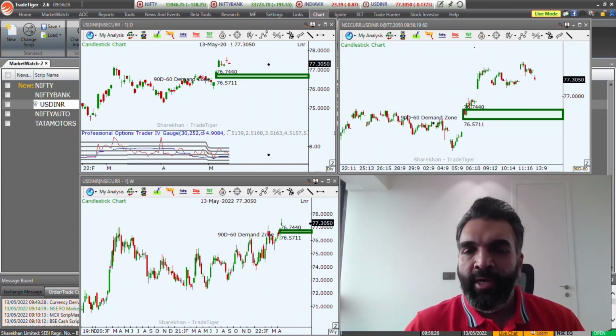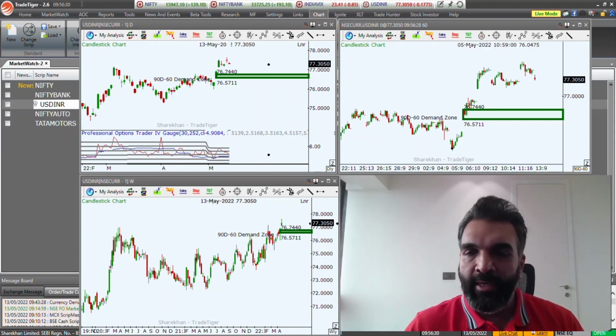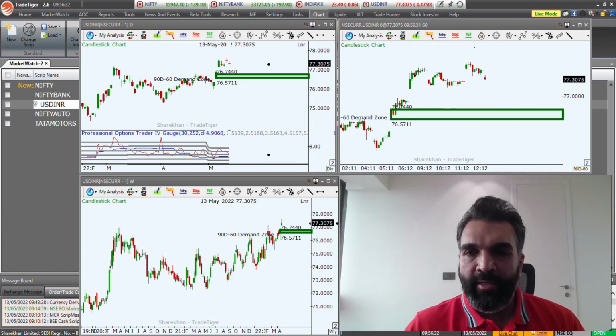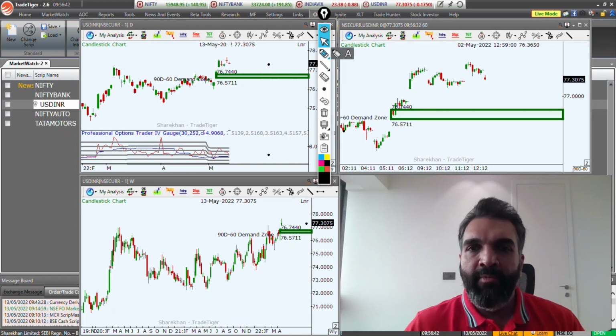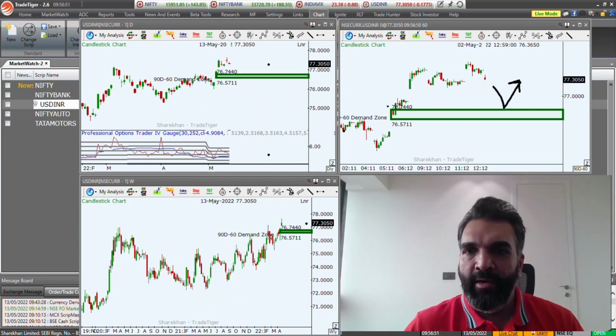So we have to be looking at the charts right now and trading purely on the levels that we see. If you look at the USD INR, there is a new level of demand created around 76.74 odd levels. So this will be a level to watch out for. If price does happen to come into this area of demand, then we might see prices more or less coming down like this and bouncing out of this area over here. So this area of demand is going to be very key.